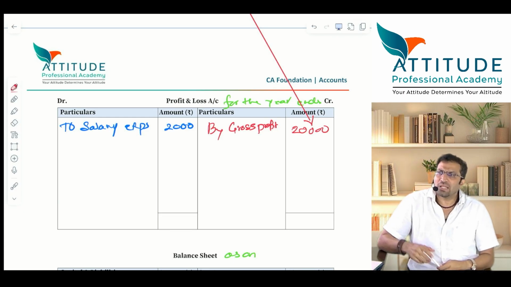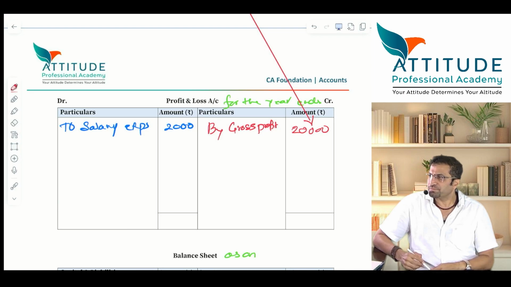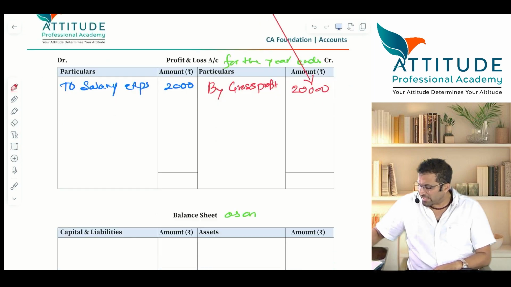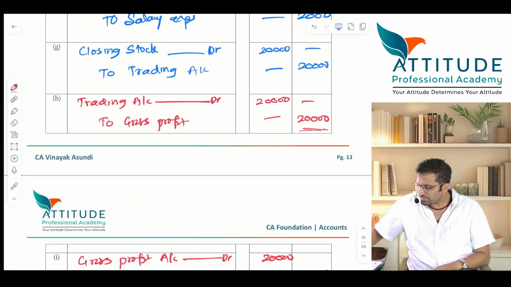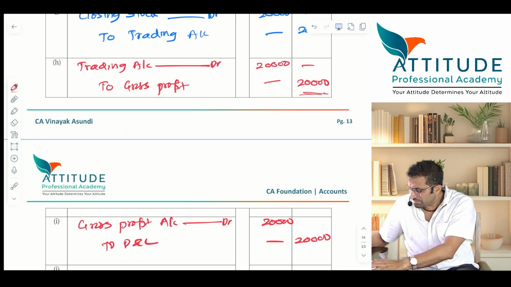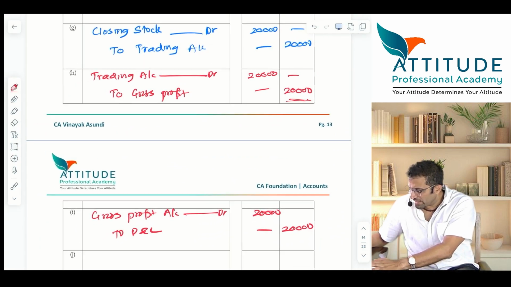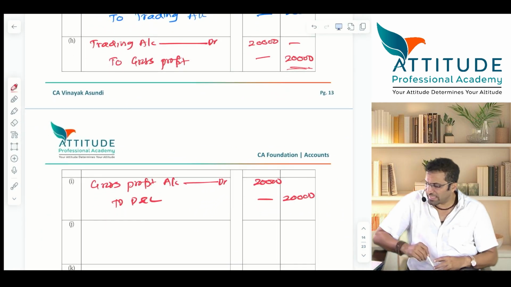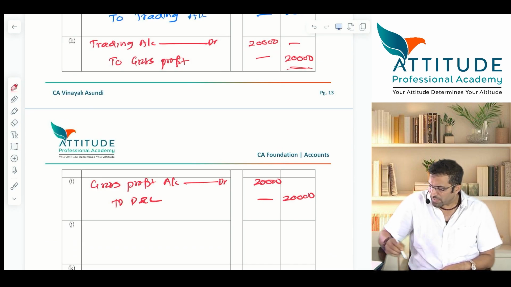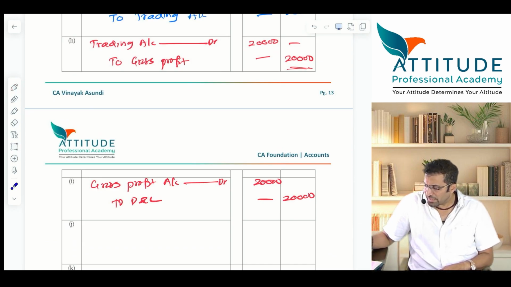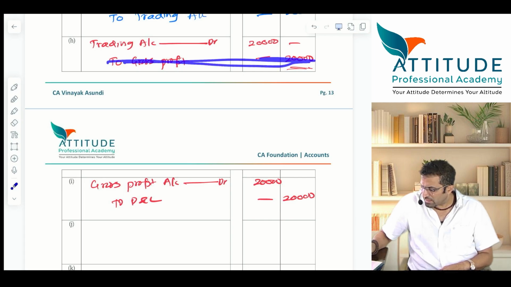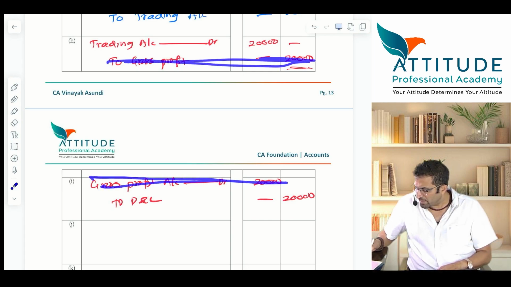Stop here. I want to ask you all a question. You have passed the entries. Have a look at these two entries which I have written in red. Now if I remove gross profit credit and gross profit debit, these two, what will remain?